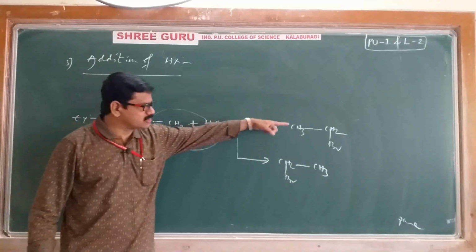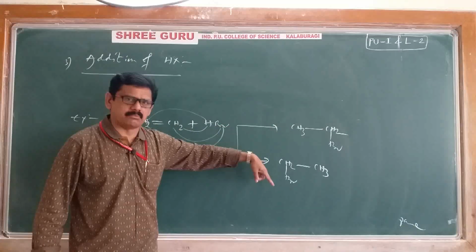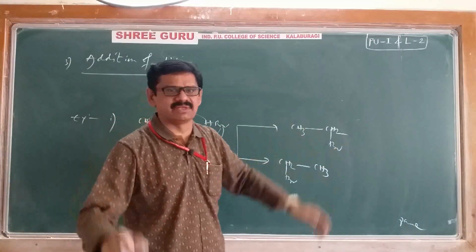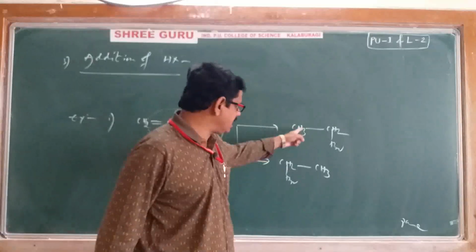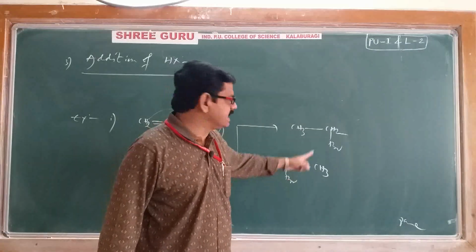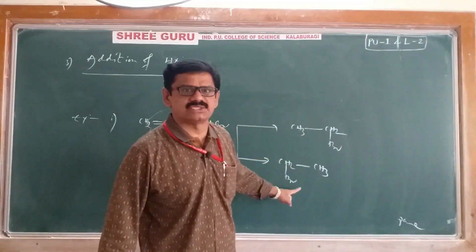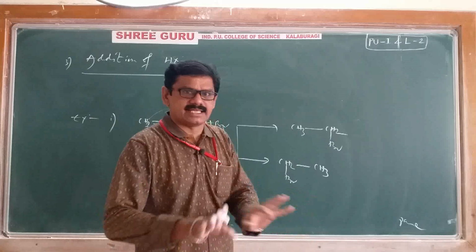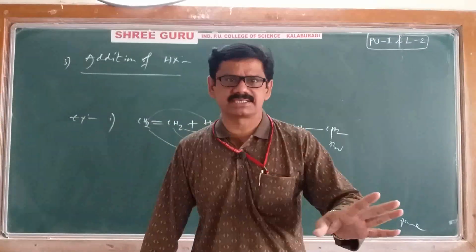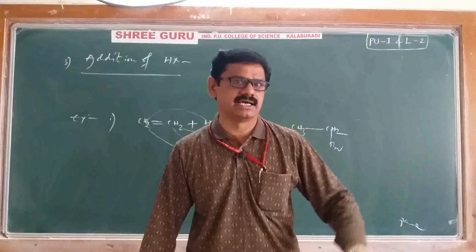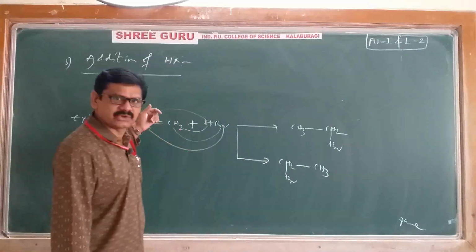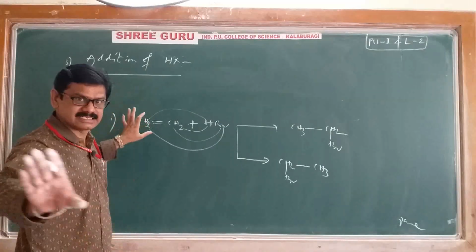If you compare both compounds, both are quite similar, no difference. It is ethyl bromide, it is also ethyl bromide only. It is one bromoethane, it is also one bromoethane only. There is no difference in the products. You can add in any manner, it doesn't matter.